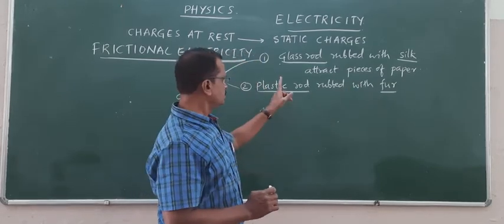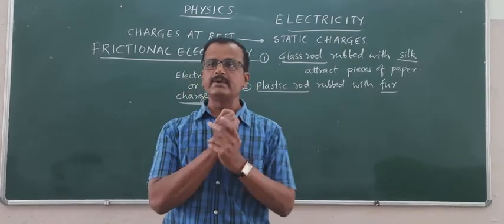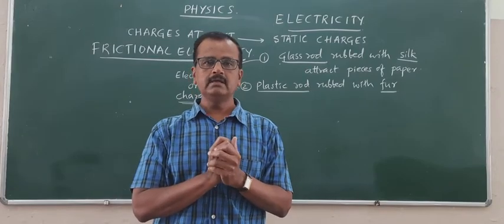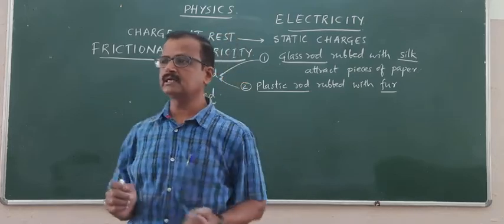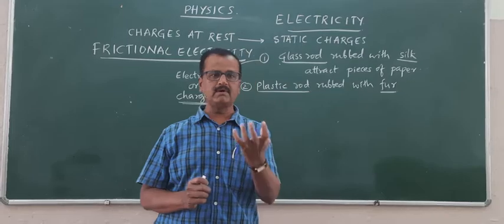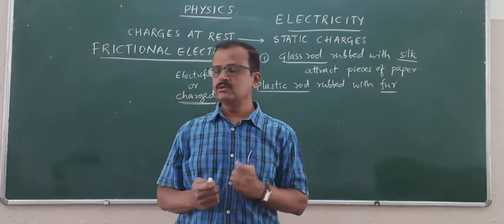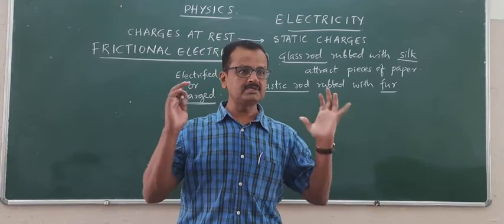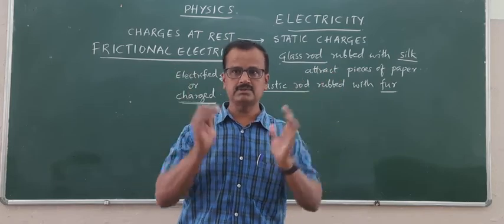It means when the rod has undergone friction, it is capable of exerting force on other materials like pieces of paper. When it is capable of exerting a force of attraction, we say that it is charged. The meaning of charge is to attack, to exert force.